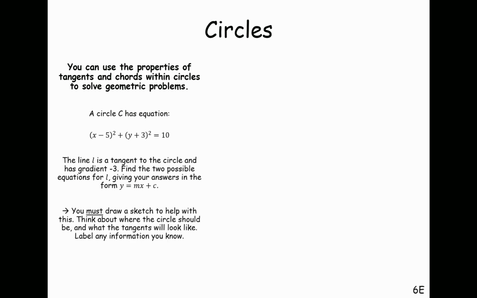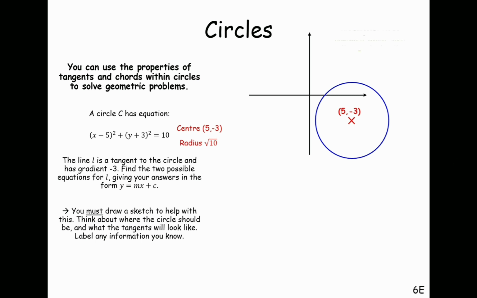So first of all, we must draw a sketch and then see how the tangent will look. From this equation, we can deduce that the center is 5, minus 3 and the radius is root 10. Upon plotting the center and radius, I can plot the circle on the xy plane. This is the circle. Tangents will be downward sloping since the gradient is minus 3. If the gradient is negative, the tangents will slope downward, like this.